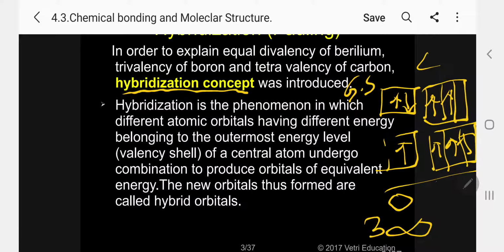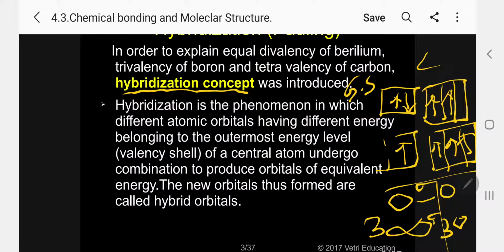But when it combines with hydrogen, all are s orbitals. So the overlapping here is between s-s overlapping, sigma, and s-p overlapping, also sigma. But these sigma bonds are different from the s-s orbital. s-p overlapping is different from s-s overlapping, in energy and in shape, in everything. So this is the fact explained by valence bond orbital theory.